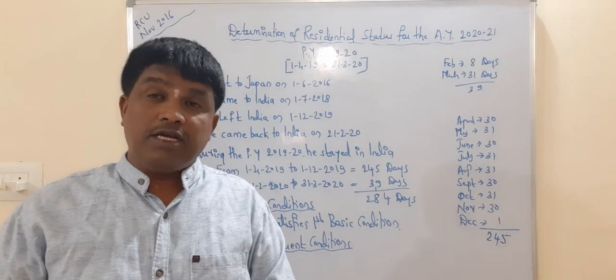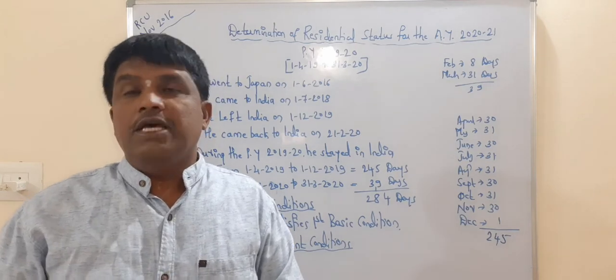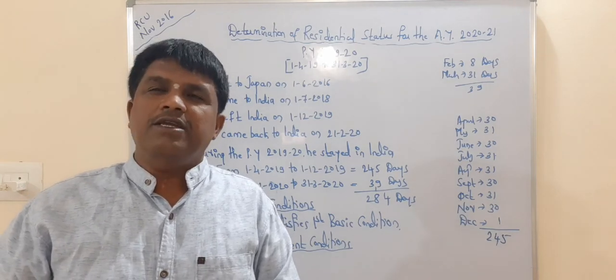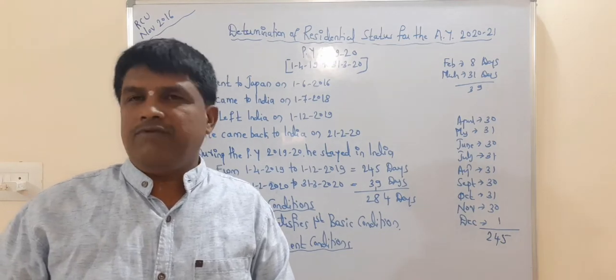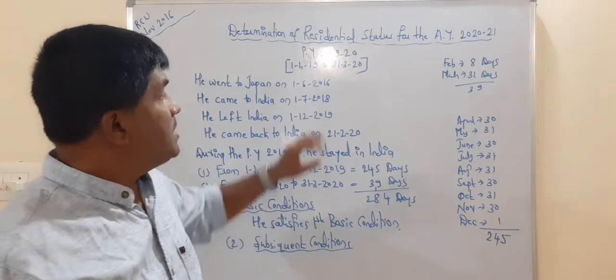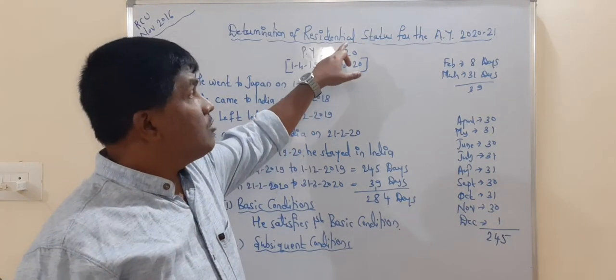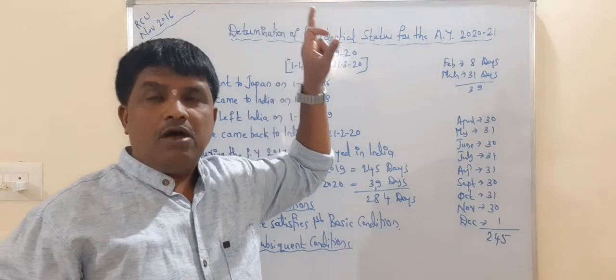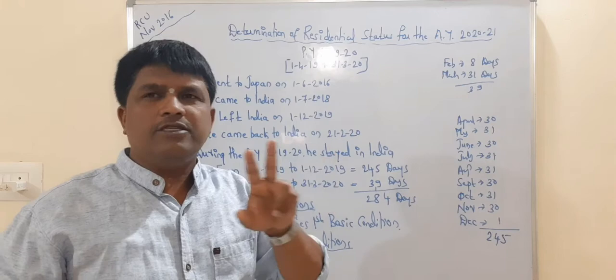As per the first subsequent condition, he must be resident in India in 2 out of 10 previous years immediately preceding the previous year. It means before our previous year 2019-2020, whatever 10 previous years come, out of those 10 previous years, he must be resident in India in at least 2 years.